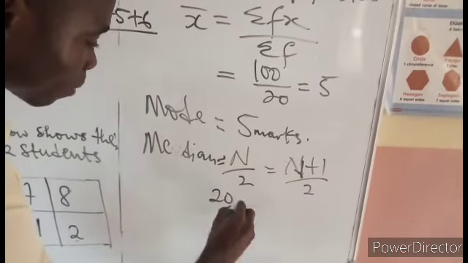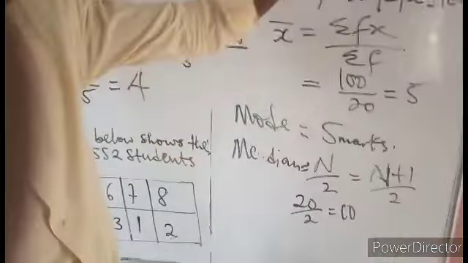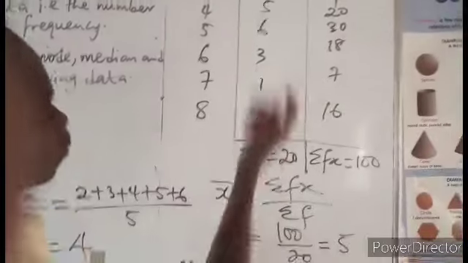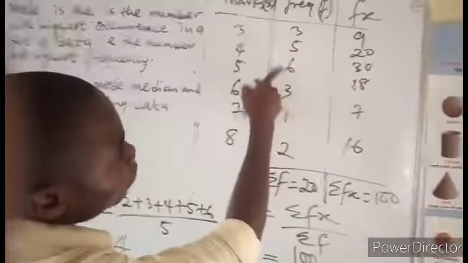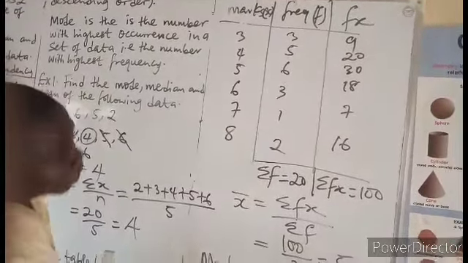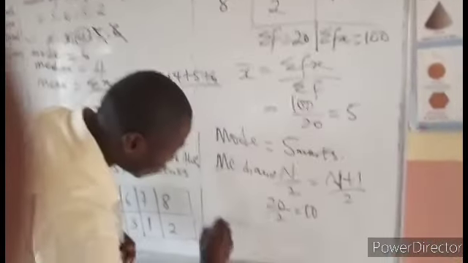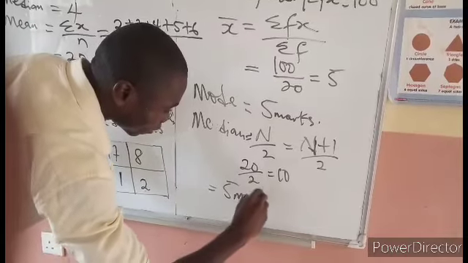So 20 divided by 2 will give us 10. So the 10th number here will be the median mark. Let's check. This is 3 plus 5, 5 plus 6 will give us 11. So our median mark will be in this 6, which is the 5th mark. So our median is equal to the 5th mark.